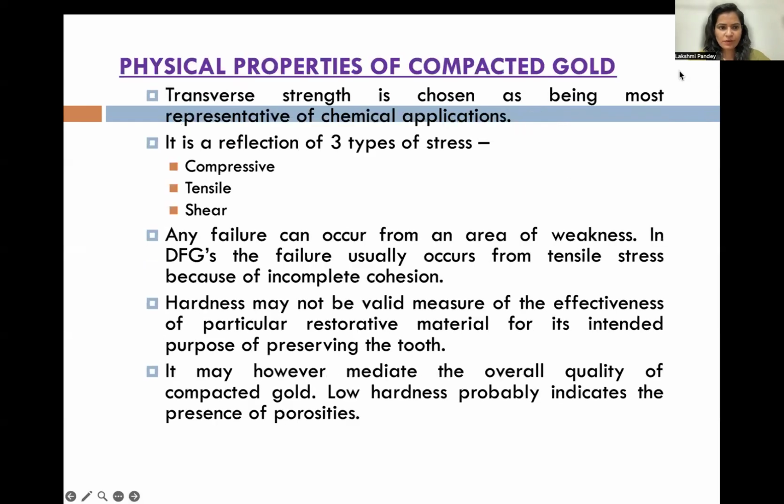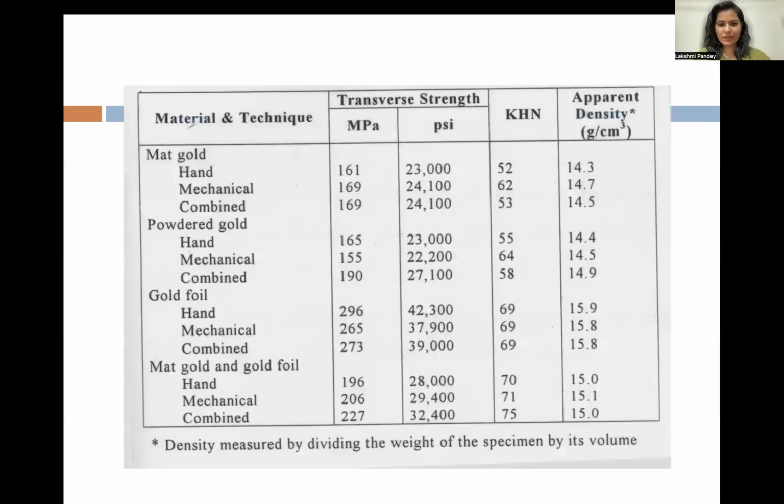Okay, next important thing: what are the physical properties? I think the physical properties of dental materials are already mentioned, so I'll just briefly explain. Compressive, tensile, and shear stress. The compressive strength is quite high. The tensile strength is also good. The point which you should know is that failure in DFGs usually occurs from tensile stress because of incomplete cohesion. So if you have not done the degassing properly, the chances of tensile failure are there.